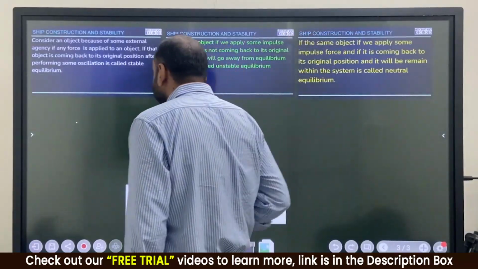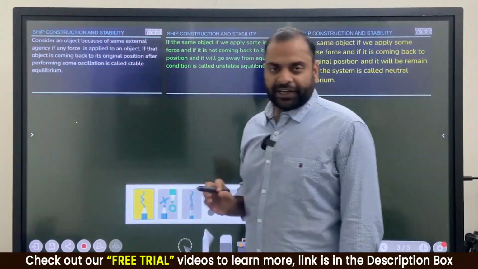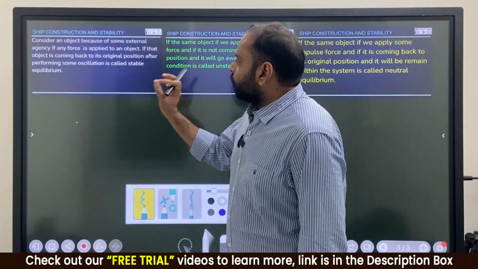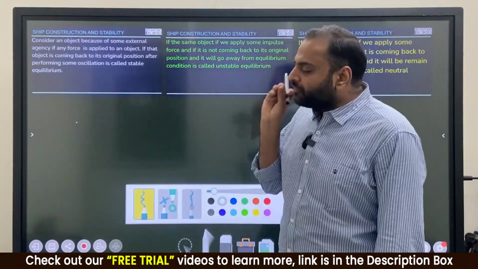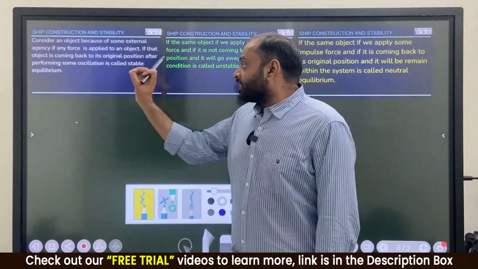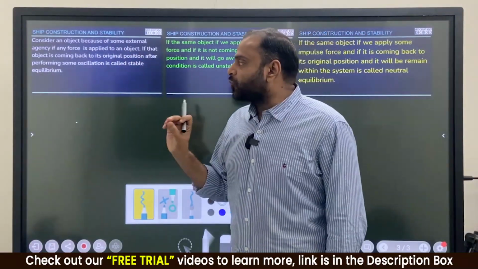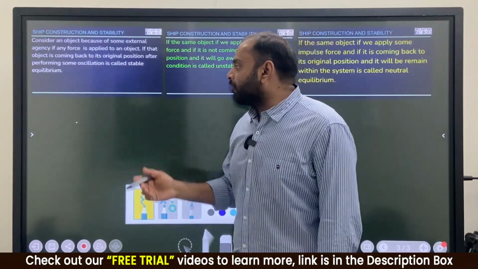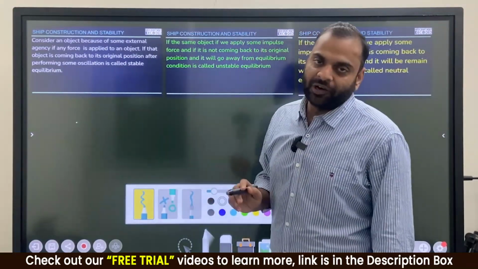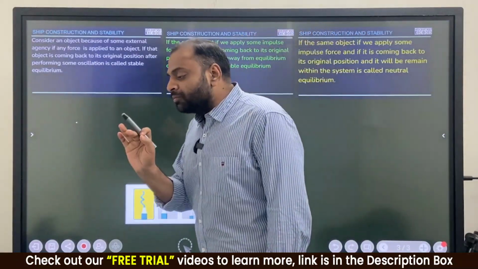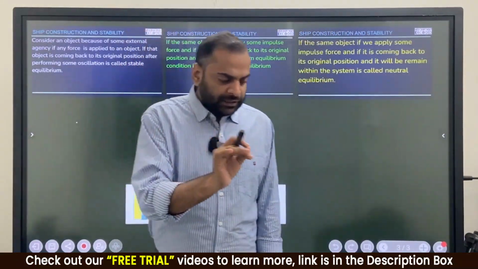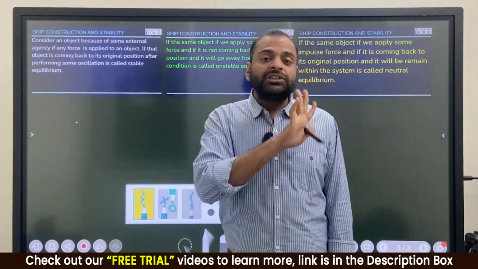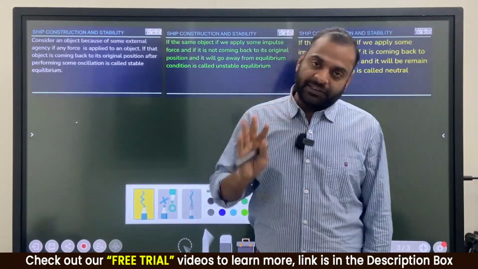First thing is, consider an object because of some external agency. If any force is applied to an object or if any impulse is applied to an object, if that object is coming back to its original position after performing some oscillation, it is called stable equilibrium. तो जब भी हम स्टेबिलिटी की बात करेंगे, देन 3 कॉन्सेप्ट आपकी माइंड में आनी चाहिए.